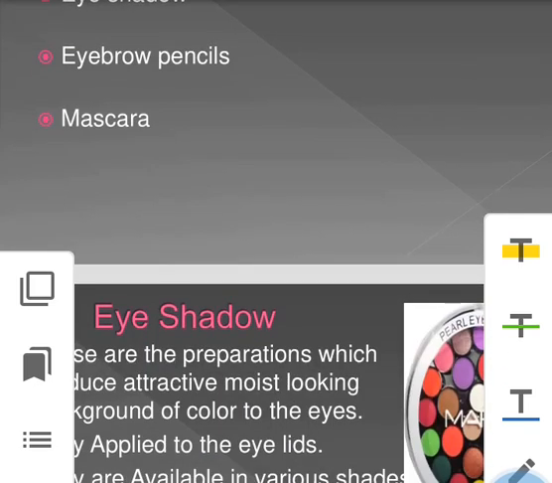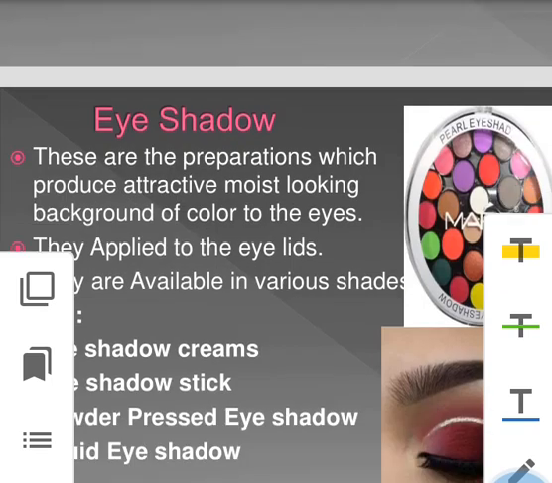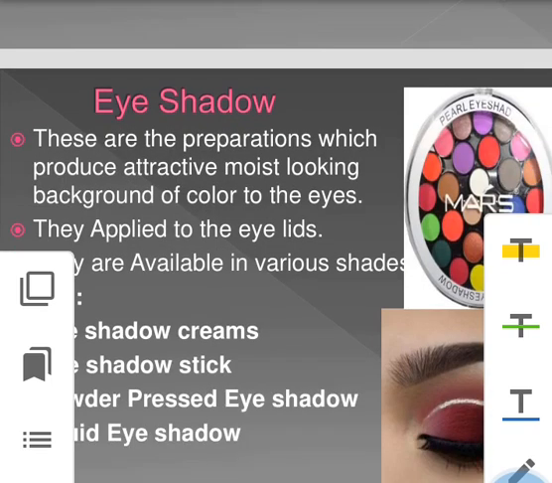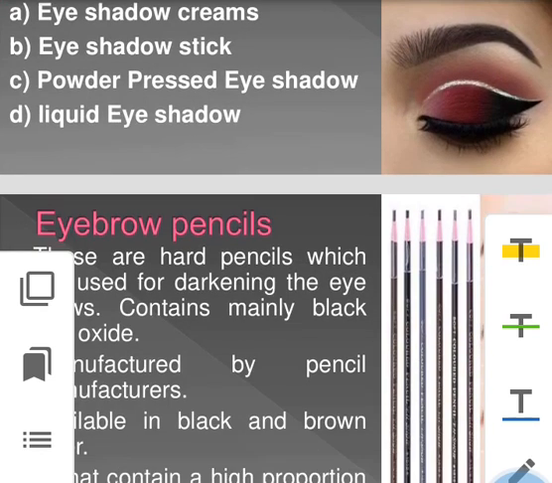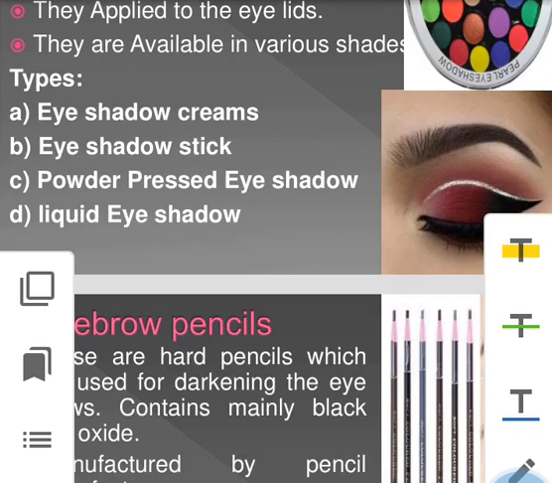First is eyeshadows, which are mainly applied to the eyelids. For which purpose are they applied? They are applied to produce an attractive and moist look to the eye and to provide a background color to the eye, so that the overall attractiveness of the face increases. Eyeshadows are available as eyeshadow creams, eyeshadow sticks, in solid form, that is powder or pressed eyeshadows, and in liquid form, that is liquid eyeshadows.